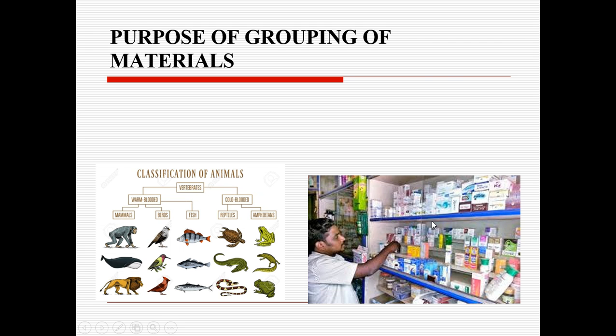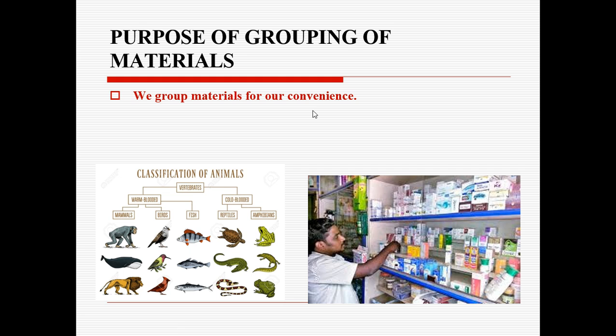He is arranging and keeping them in a particular place so that he can easily get it and sell it to the customer, right? So this is the reason behind grouping of materials. We group materials for our convenience.